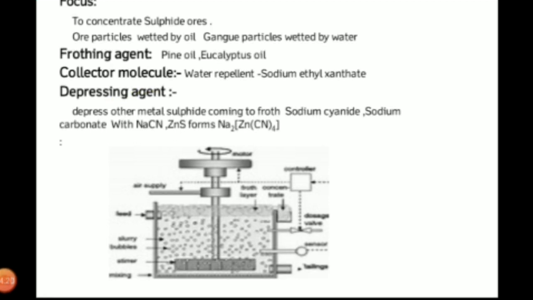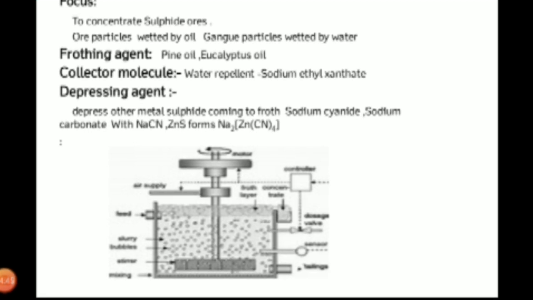The depressing agent depresses the activity of the other metal sulfide present in the ore. When the depressing agent reacts with the other metal sulfide, it forms a complex which doesn't come along with the froth.